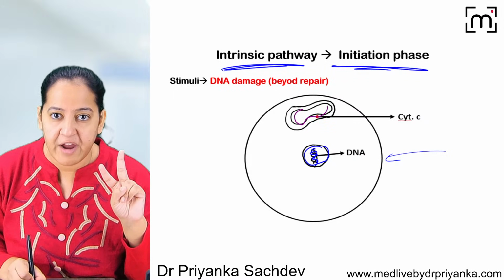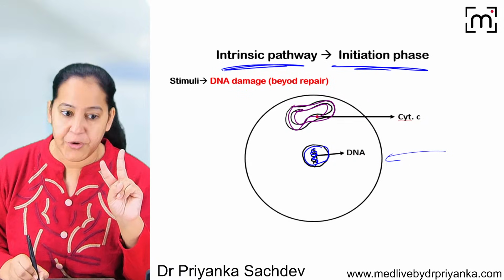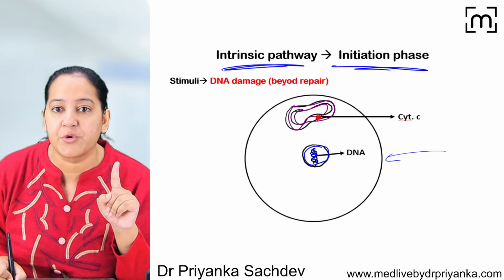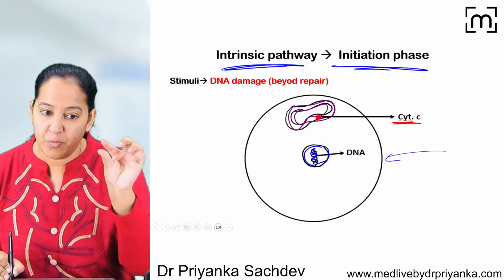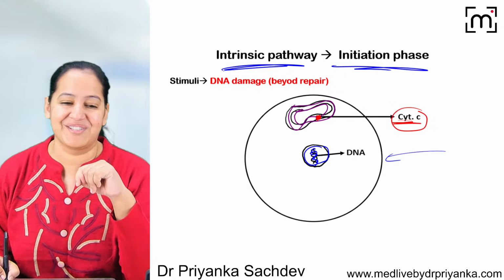You know, mitochondria have two membranes, the inner membrane and the outer membrane. Between the two membranes, there is a molecule known as cytochrome C. It is present between the two membranes only. It doesn't come out. If the cytochrome C comes out, it will cause apoptosis.